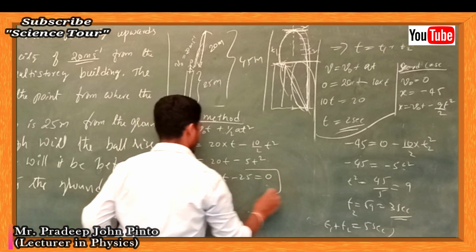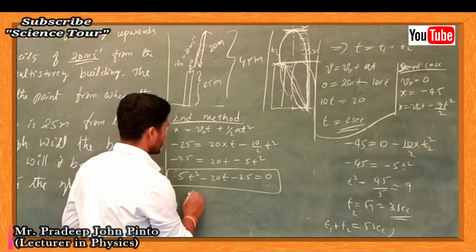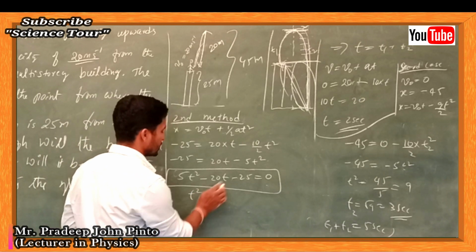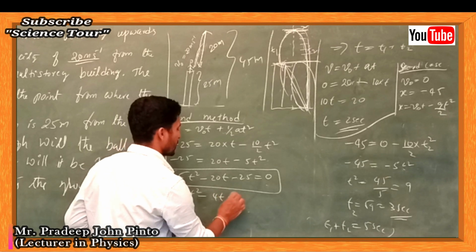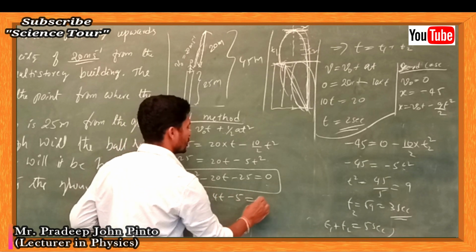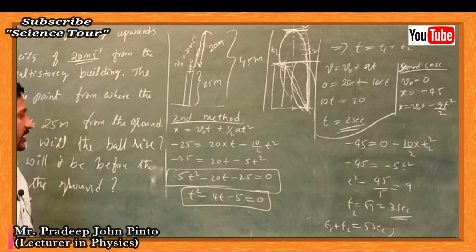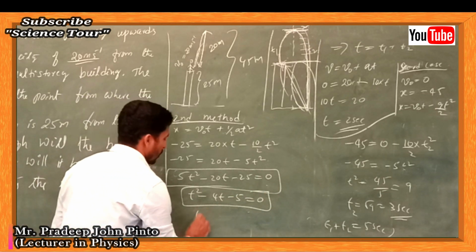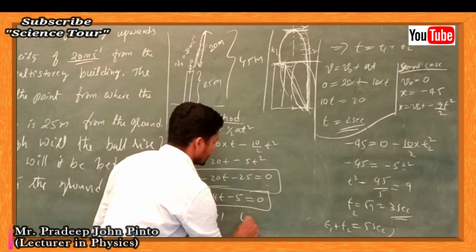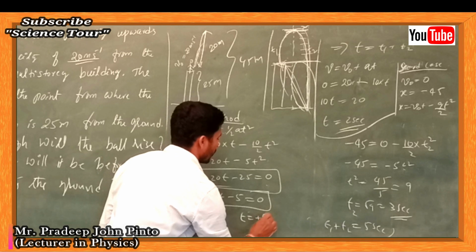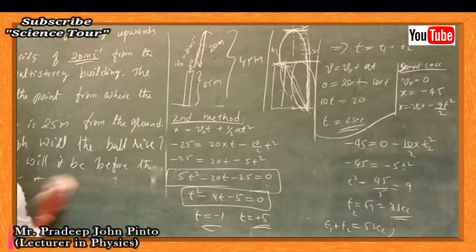From this quadratic equation what are you going to get? That is t square minus 4t minus 5 is equal to 0. What are the roots of this equation? The two roots you are going to get: one is t minus 5, and another one is t plus 1.